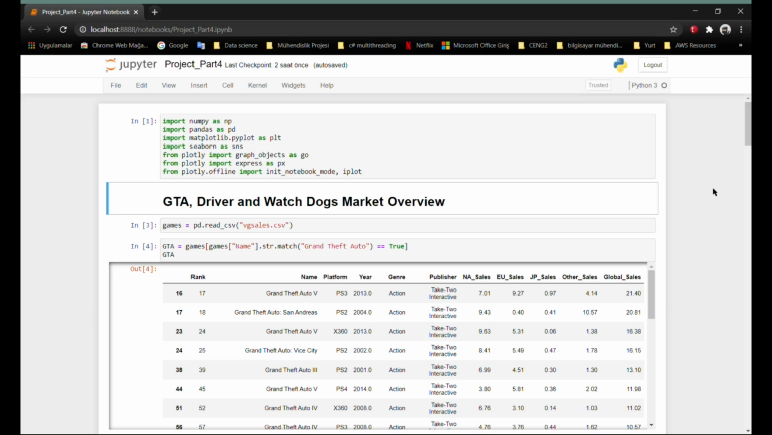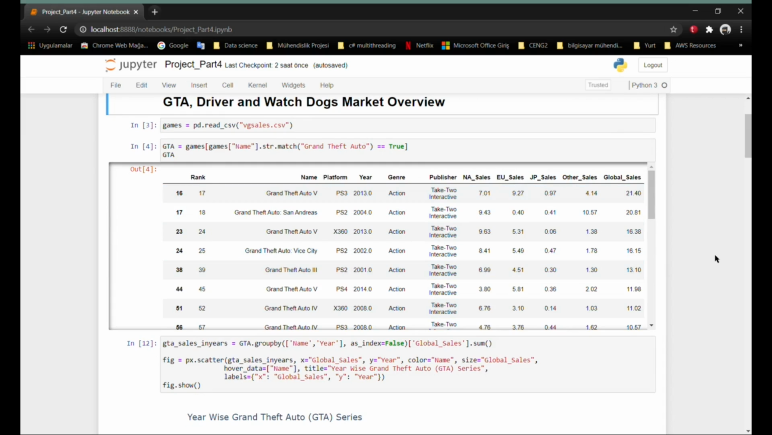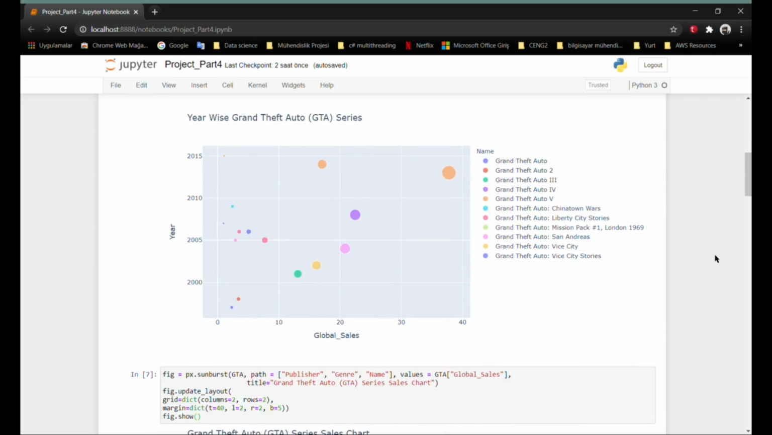I chose the Plotly library for visualization. In this section, I took all the data of the Grand Theft Auto series in the dataset and I showed this data on the bubble chart. Thanks to the Plotly library, we can examine the data more easily. I'll examine all these details while comparing them with the Driver series.